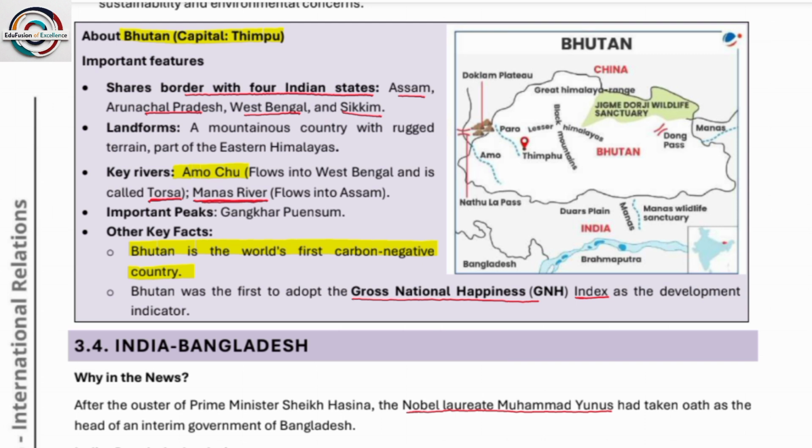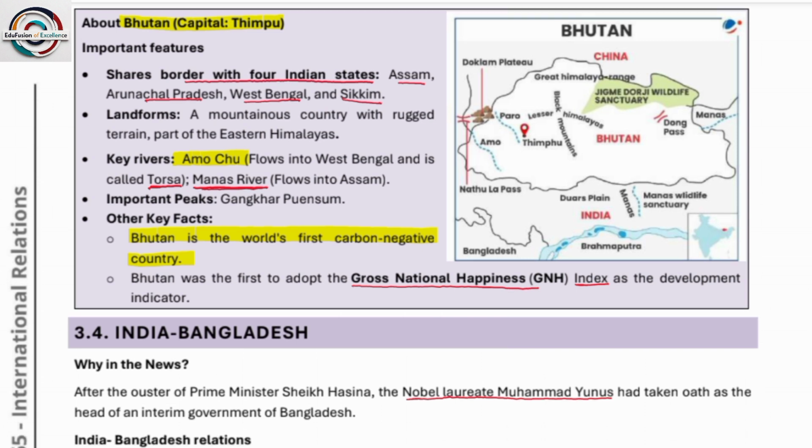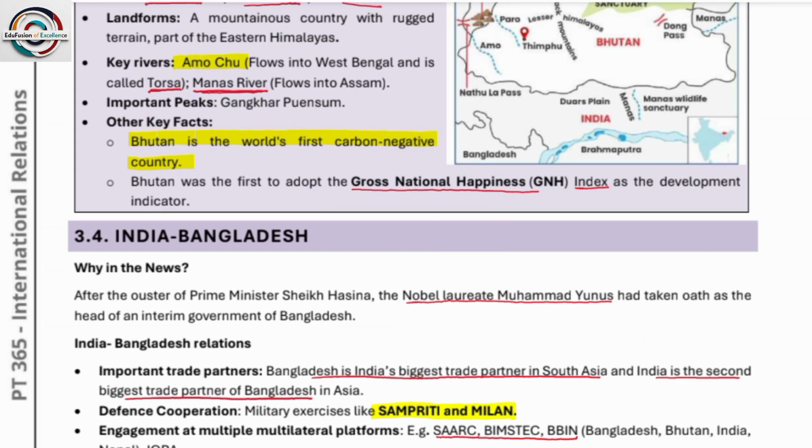So these are some of the key rivers. What are the key rivers that flow in Bhutan? Amochhu flows into West Bengal and is called Torsa. Manas River flows into Assam. Important peaks like Gangkhar Puensum. Bhutan is the world's first carbon negative country. Please remember, Bhutan is the world's first carbon negative country.